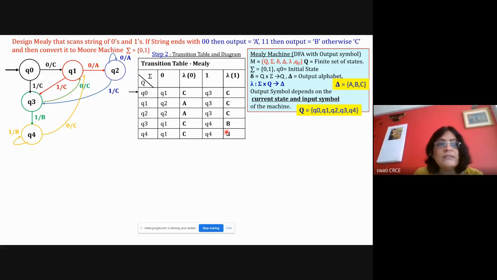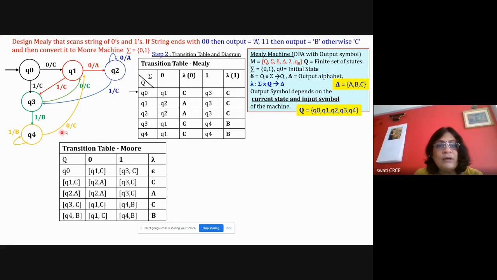Now the next 5 marks are for conversion of Mealy machine to Moore machine. So here for conversion of Mealy to Moore, you need to convert table to table and then draw the diagram. Okay. So what are the steps? First, for Mealy, define Mealy, draw transition diagram, draw table, and then convert the table via table, and then draw the diagram. Okay, there are multiple methods which are available, and in the books and on the internet you will find multiple different methods.